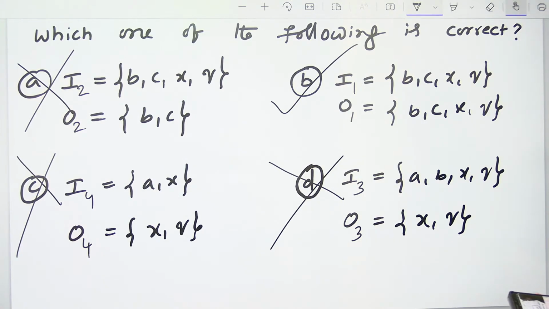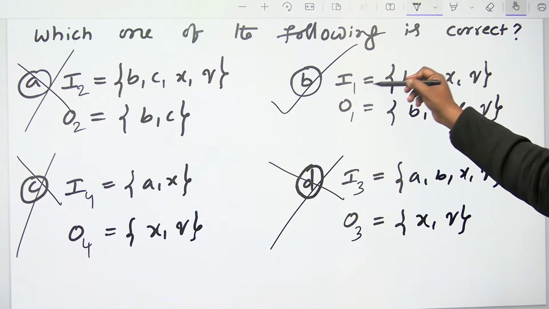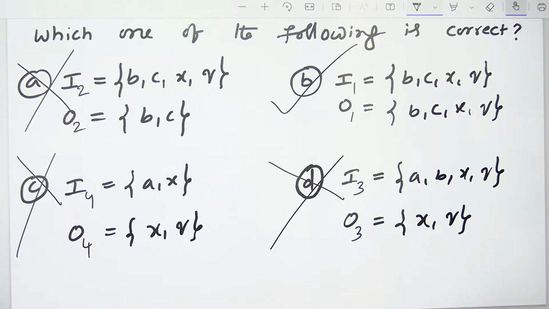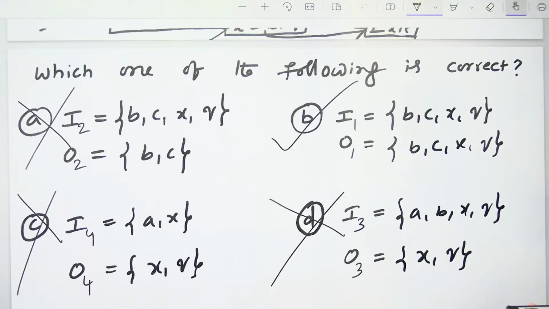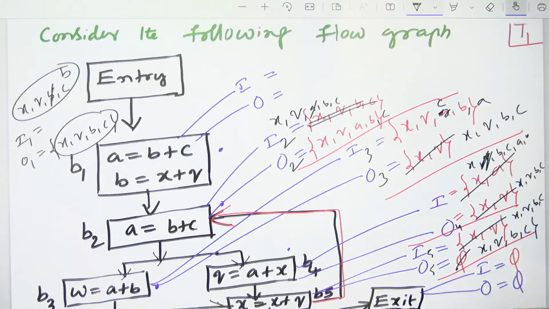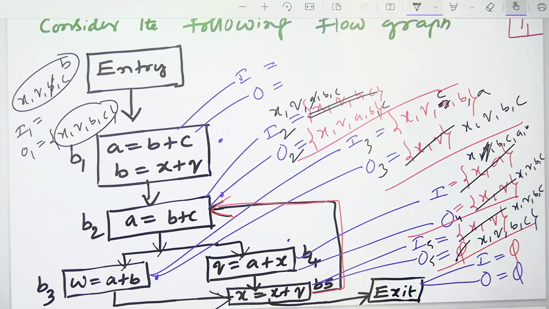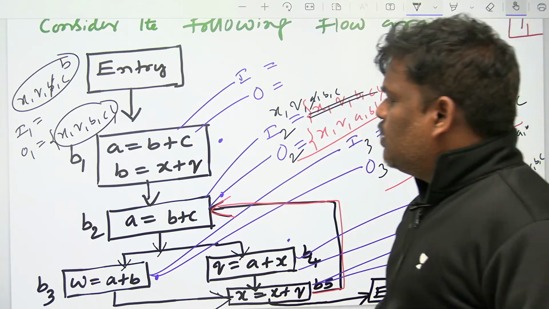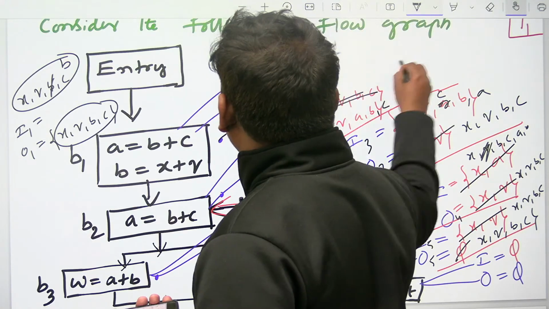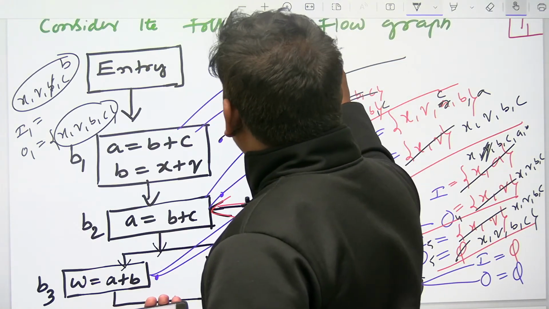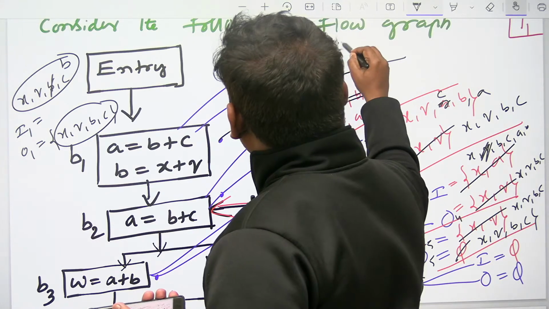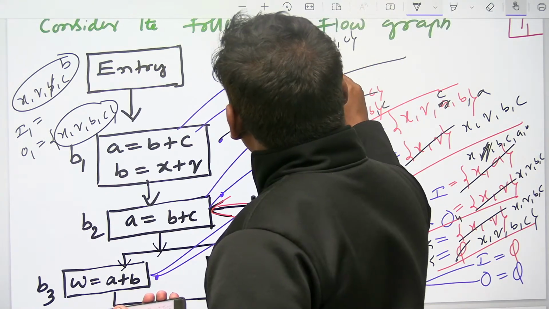So O1, I1, XQBC. O1, right? So I am repeating once again. I1, O1 is going to be XQBC. Only second option satisfied, remaining things are not satisfied. Check properly. Backward analysis. This is called backward analysis. So this is going to be XQBC. This is also XQBC.